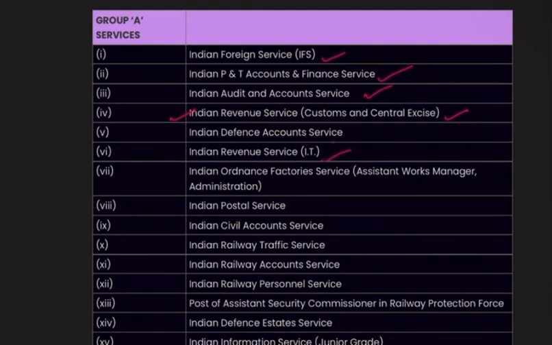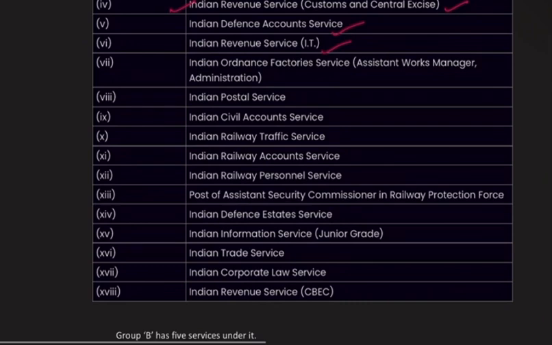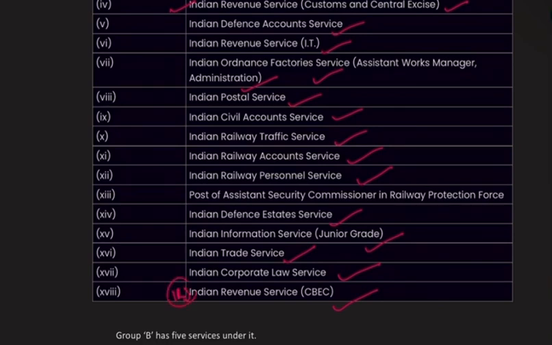Indian Defence Account Service, Indian Ordnance Factory Service, Assistant Works Manager Administration, Indian Postal Service, Indian Civil Account Service, Indian Railway Tariff Service, Indian Railway Account Service, Indian Railway Personnel Service, Post of Assistant Security Commissioner in Railway Protection Force, Indian Defence Estate Service, Indian Information Service Junior Grade, Indian Trade Service, Indian Corporate Law Service, Indian Revenue Service. Okay, see, one more IRS came over here.